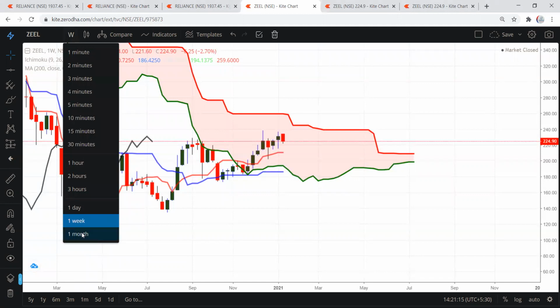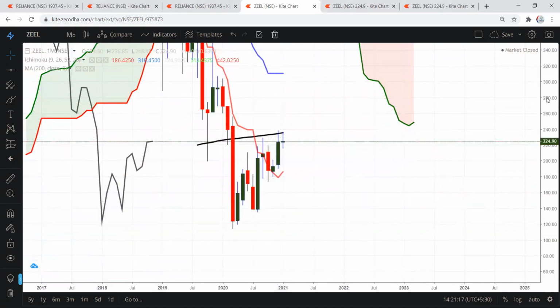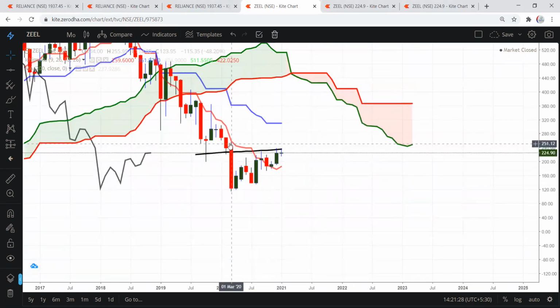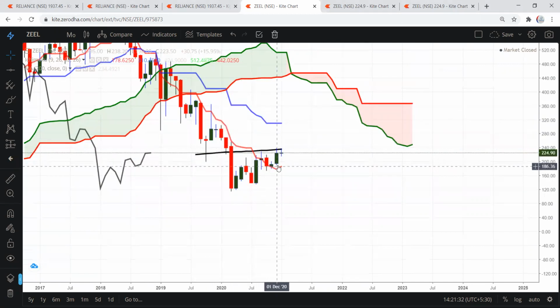If you go to monthly, it is facing resistance at the 237 level. Whenever it touched, it came down, because this is the 200 SMA of monthly. It is facing resistance, but it has moved above the conversion line, which is actually good.